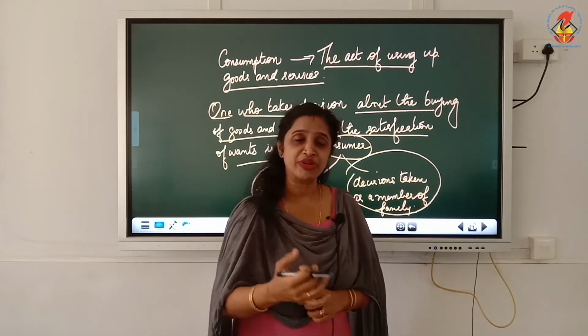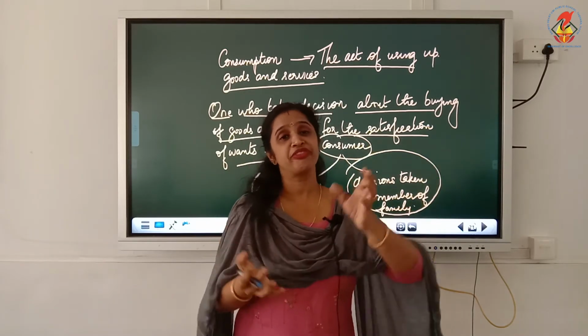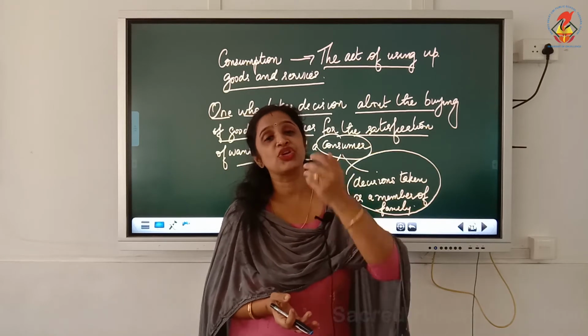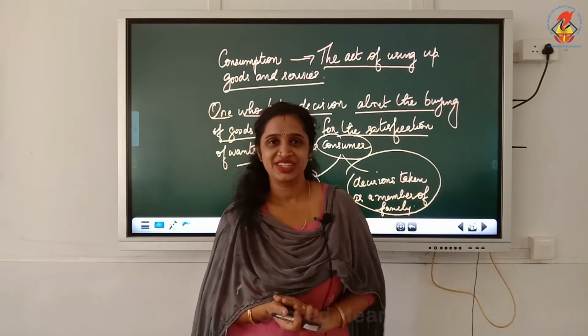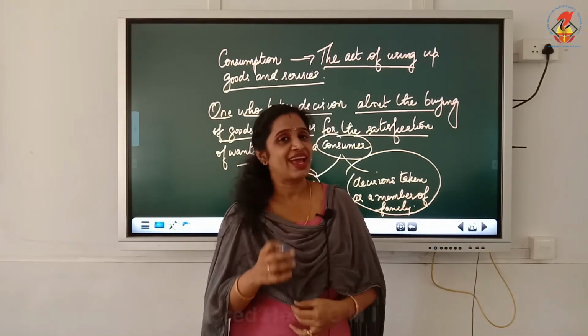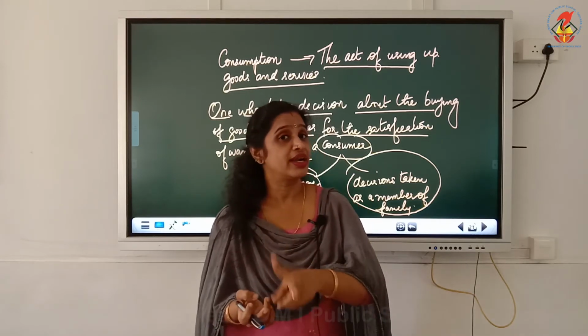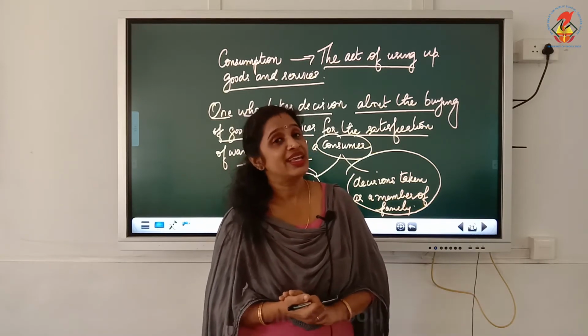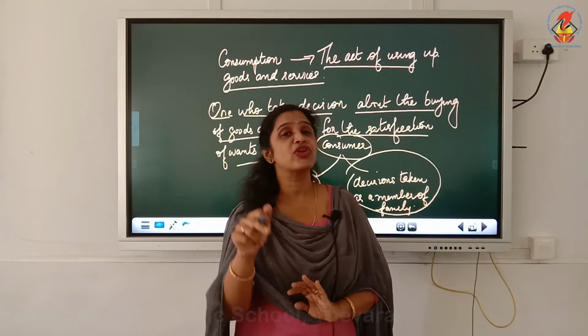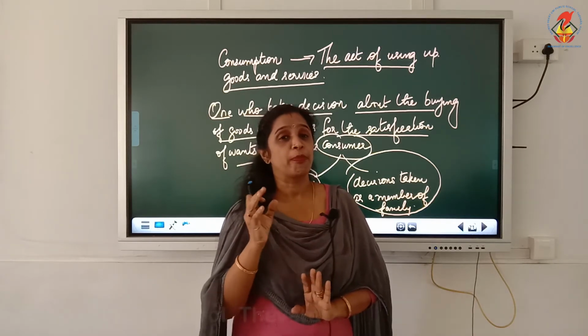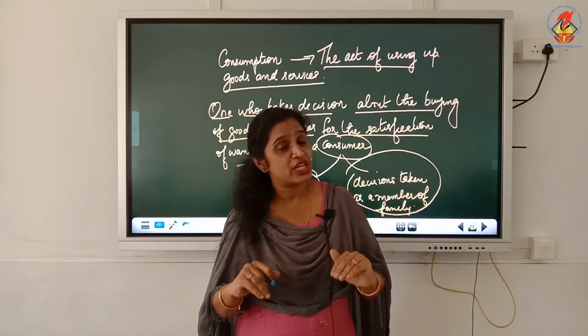We all come from a family, so as a member of a family, we take decision on what has to be bought. So a consumer can act in two ways: he can take decision by his own and he can take decision as a member of his family.